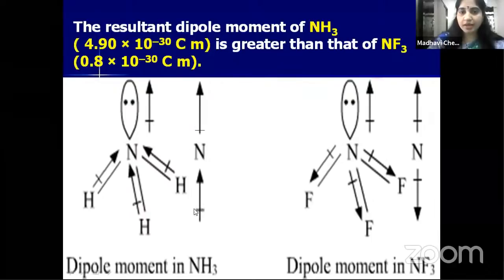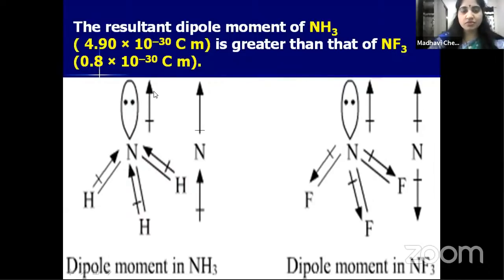The orbital dipole moment and resultant dipole moment are both in the same direction. So the vectors which have the same direction add together. That's why NH3 has more dipole moment. Again, I'm repeating, children. In NH3, nitrogen is more electronegative when compared with hydrogen, so the bond pair of electrons attract towards nitrogen. The resultant of these three vectors is represented by this arrow, and this is the dipole moment due to the lone pair of electrons.